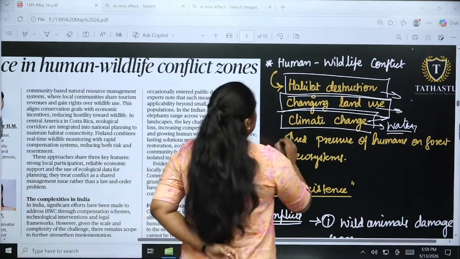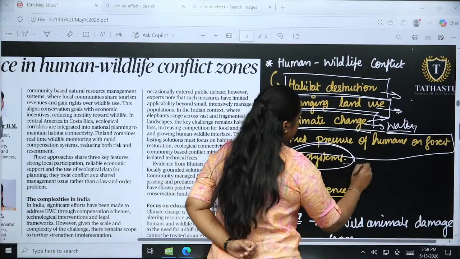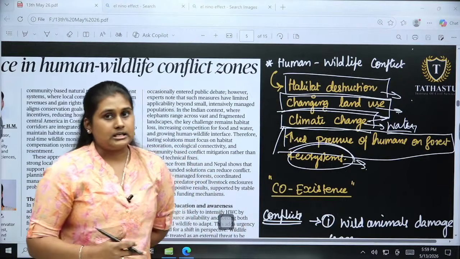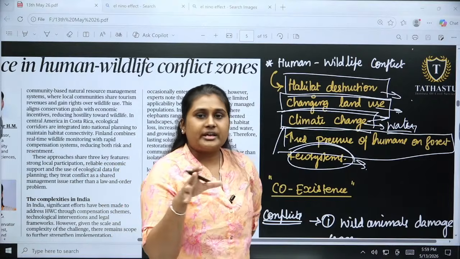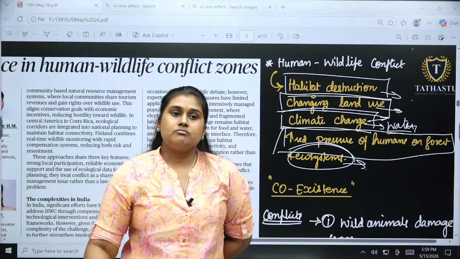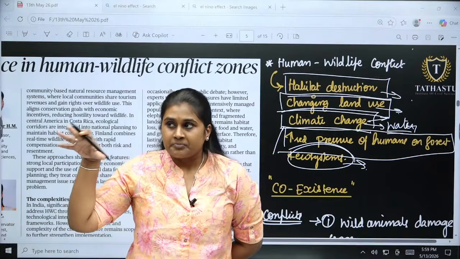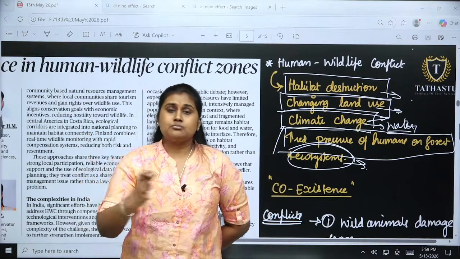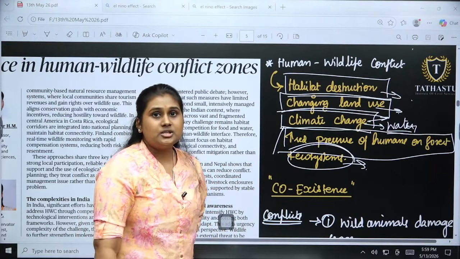Okay, then the increased pressure of humans on forest and the ecosystem, which we talked about, all those increased settlements in these areas. Earlier in the forest there used to be the people who are very close with nature, the tribal people, or the people who ancestrally stay inside the forest. But now, because of urbanization and the huge population, we are moving towards a larger area. So that is also one of the major issues.